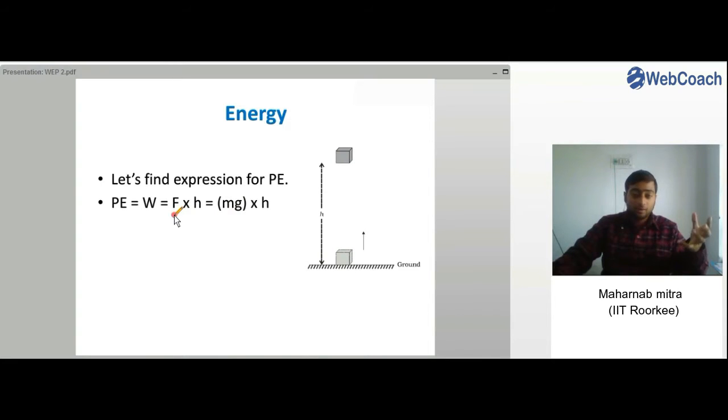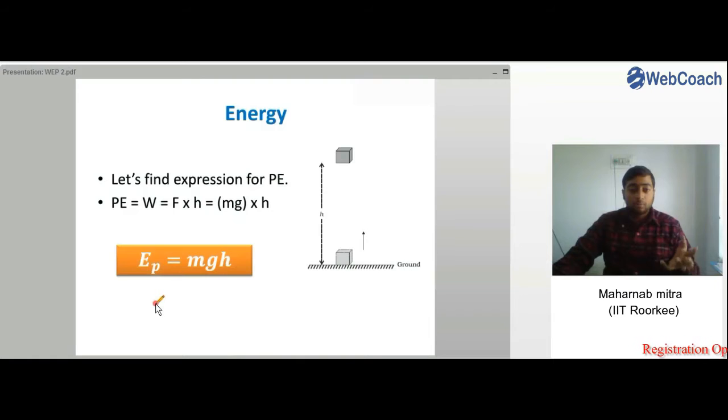So if an object is applied a force F and it has been raised to a height h, we can calculate the work done as F into h. But what is F? F is nothing but equal to the weight of the body, right? F is the force which is applied equal and opposite to the weight of the body to lift it up. So its value must be equal to mg itself, or mass into acceleration due to gravity, times the height.